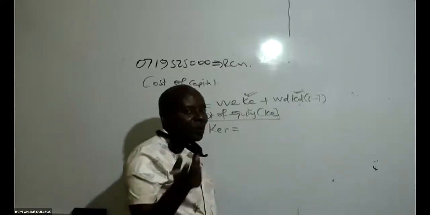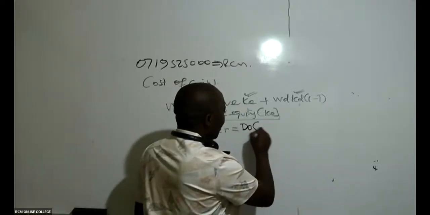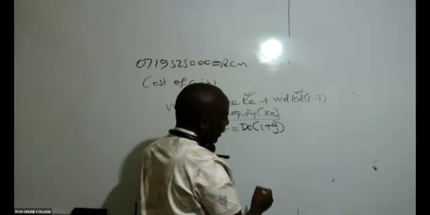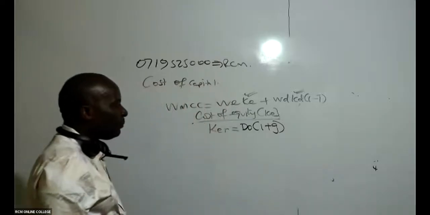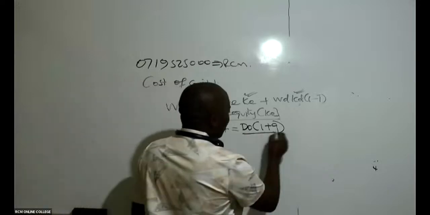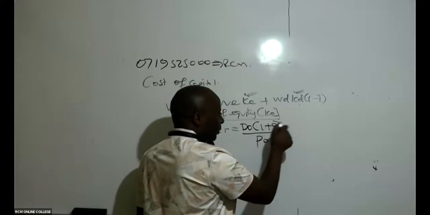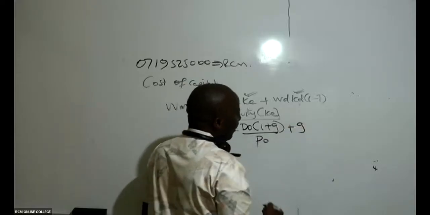So here, the only way out of me getting this cost of equity retained earnings, I'll use what we call the Gordon formula. It is D0, and the Gordon model will be growing. You guys will be surprised. He was a district professor, remember? Yeah. 1 plus G, all over P0. He never became a provincial, but he was to grow a little bit. He can even become a president.